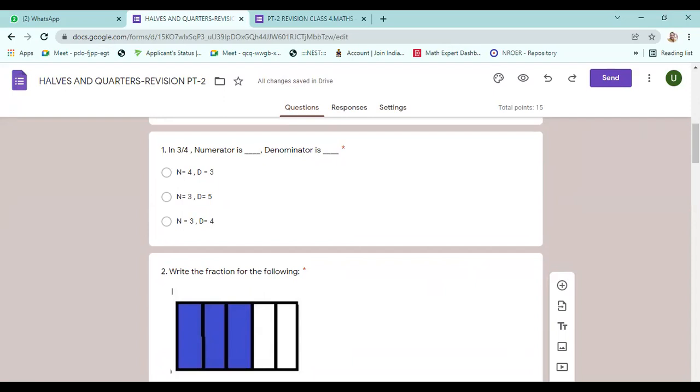First question: 3/4 is a fraction. Numerator is equal to 3, denominator is equal to 4. In 3/4, which is numerator, which is denominator? Numerator is the above one, denominator is the below one.